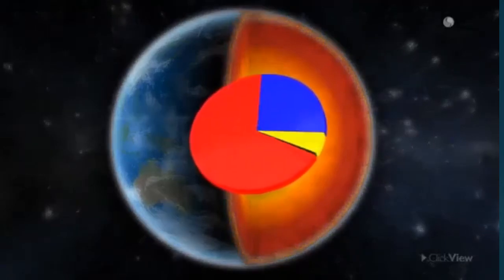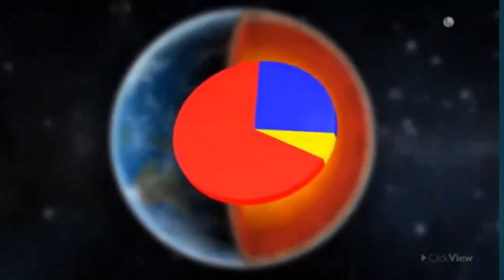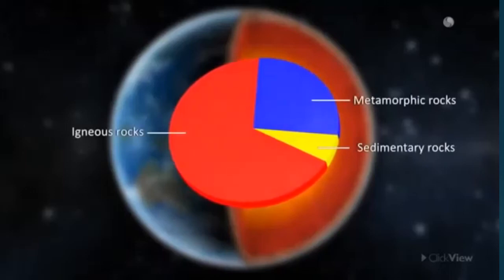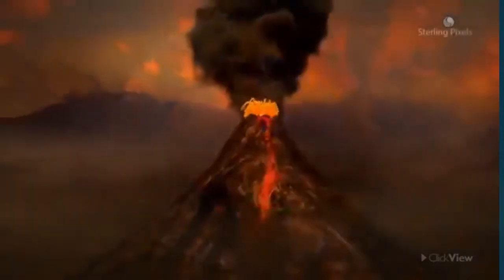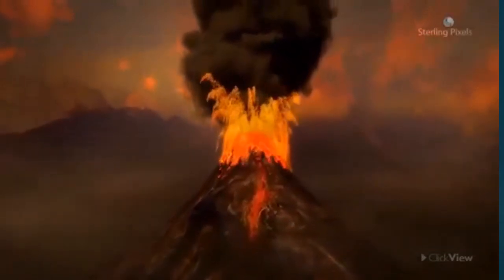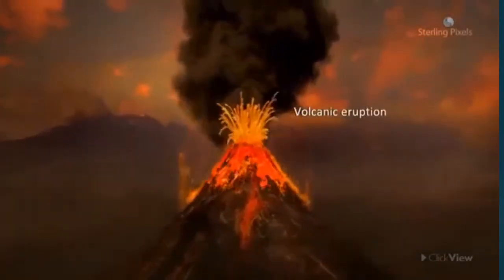The rocks which make up the maximum volume of the Earth's crust are called igneous rocks. The word igneous has been derived from the Latin word ignis, which means fire. These rocks are associated with volcanic eruptions.